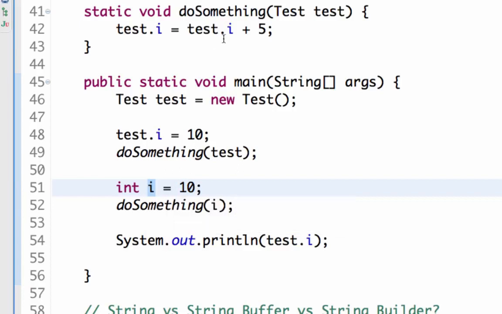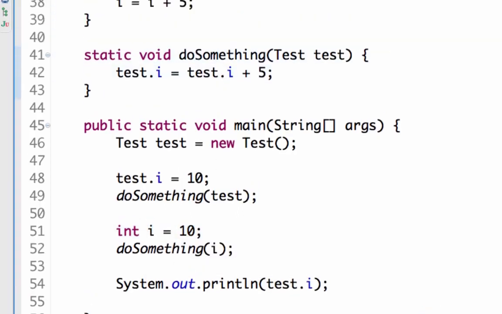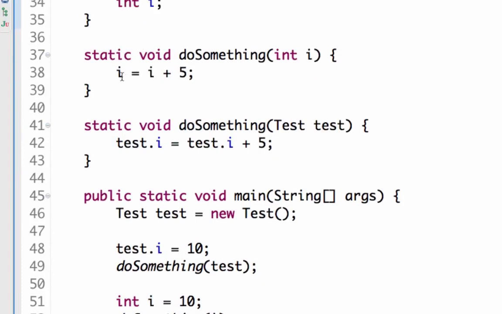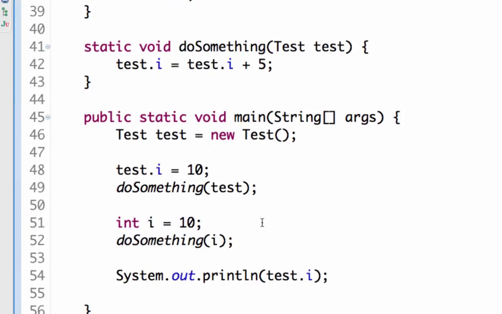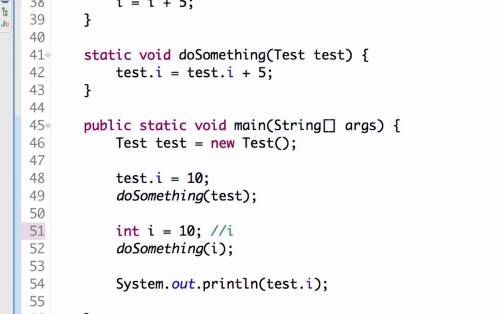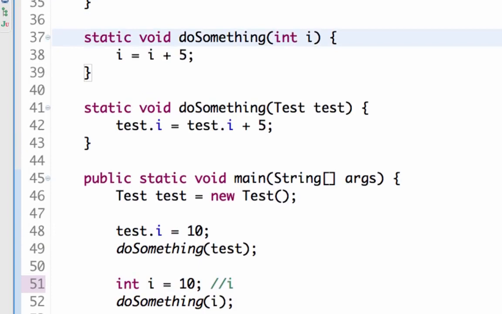So when I did i is equal to i plus 5 here, what happened is the value 10 was passed here and a new variable was created and that was modified to 15. But the old existing variable still remains at 10. So there is an i here, and there is a different i here. The i here is different from the earlier i. This is called pass by value.